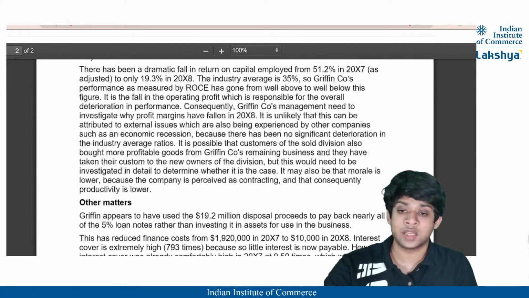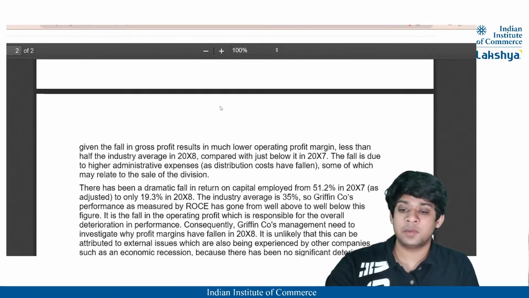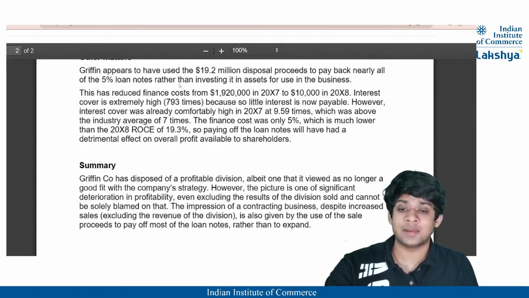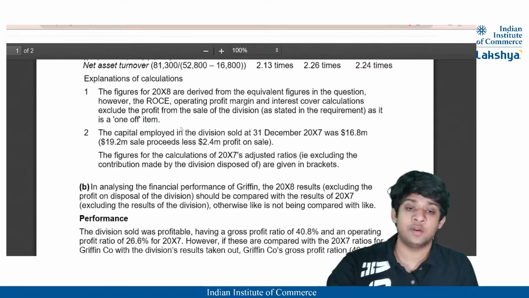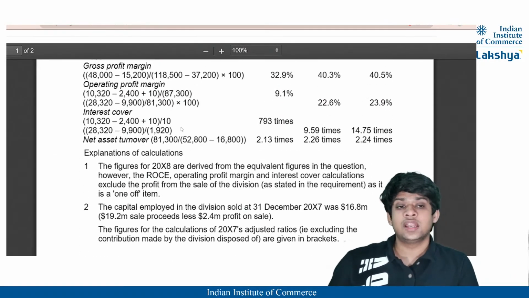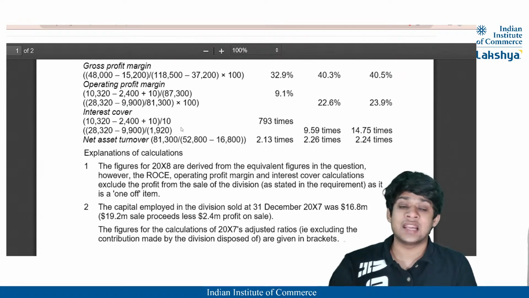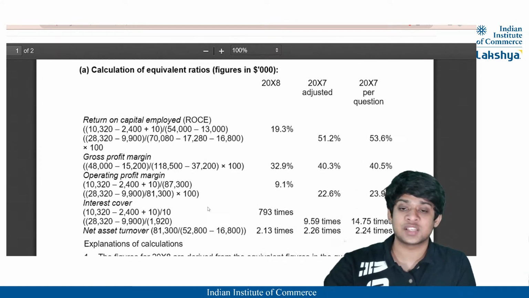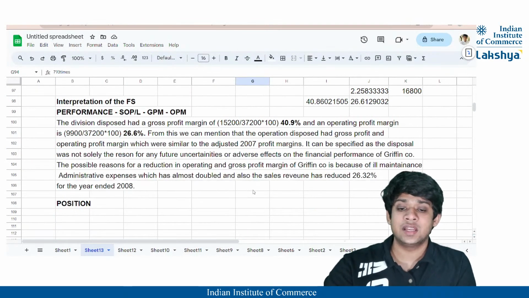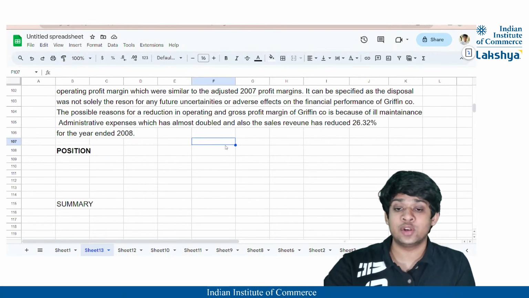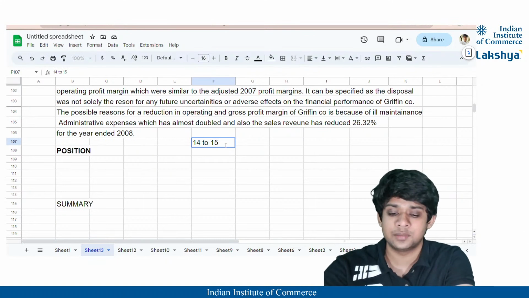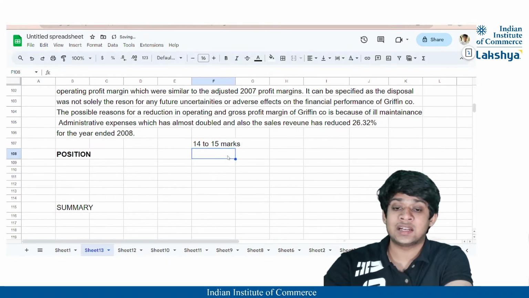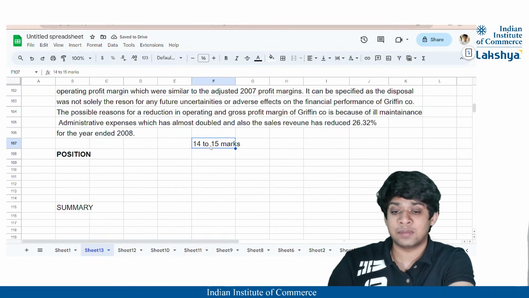Okay. And lastly, provide a summary. So you can see here, for performance maybe 3-4 paragraphs are mentioned, for other matters 1 paragraph, and for summary 1 paragraph. So like that, you can provide 4-5 paragraphs of information in order to score in the examination. 12 marks are for your analysis or interpretation of the financial statements, and for the remaining ratios 8 marks will be given. So technically it is good for you to score at least 14 to 15 marks here, even if you're bad at analysis.